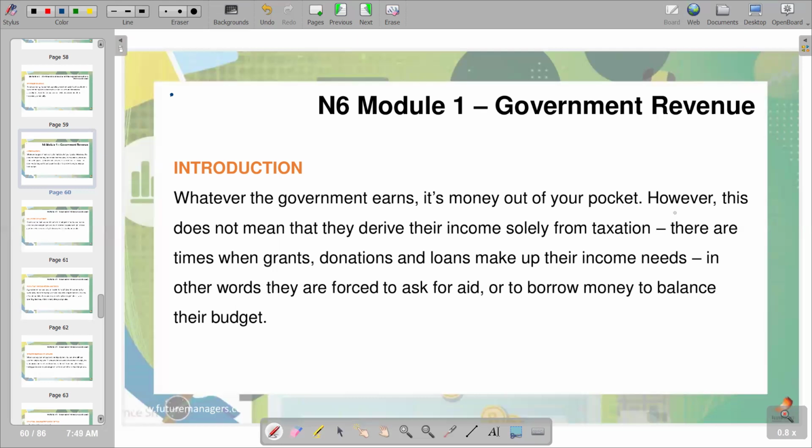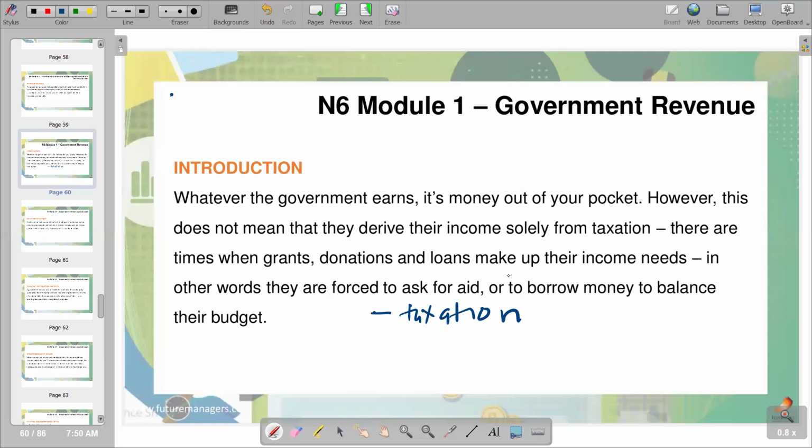So the next sentence reads, however, this does not mean that they derive their income solely from taxation. There are times when grants, donations, and loans make up their income needs. In other words, they are forced to ask for aid or to borrow money to balance their budget. So we are seeing the sources of finance that have been stated there. We have the issue of taxation as one of the sources of revenue.